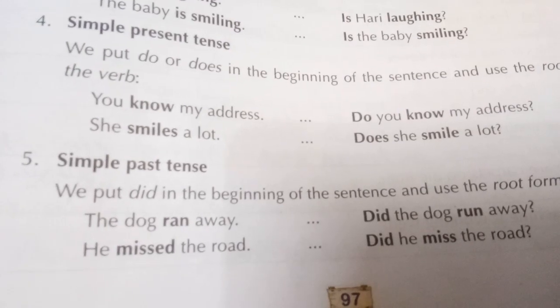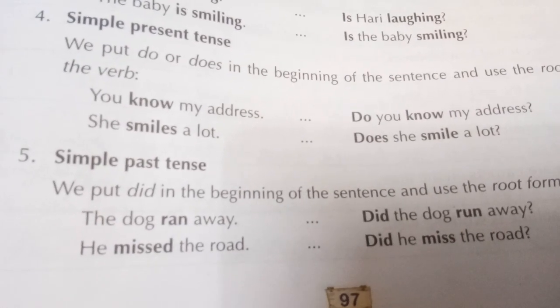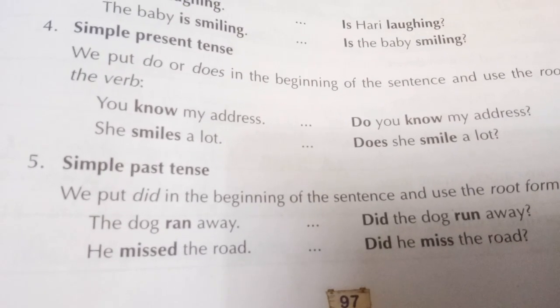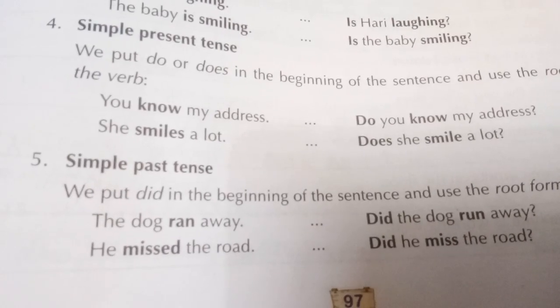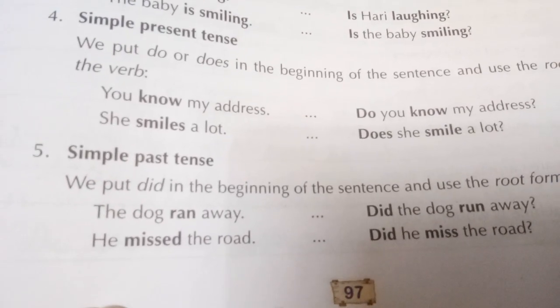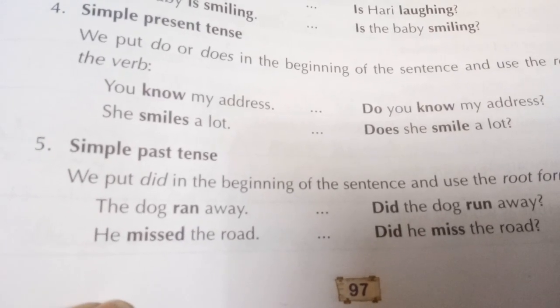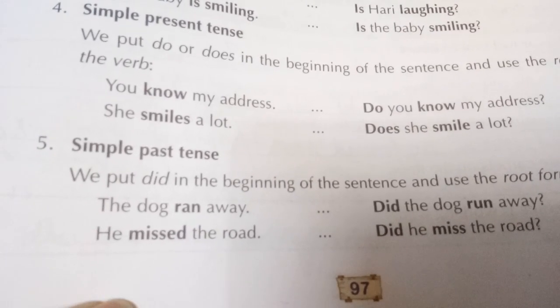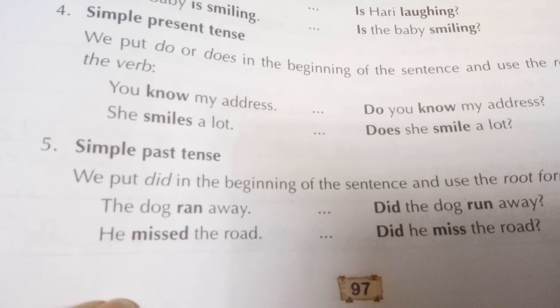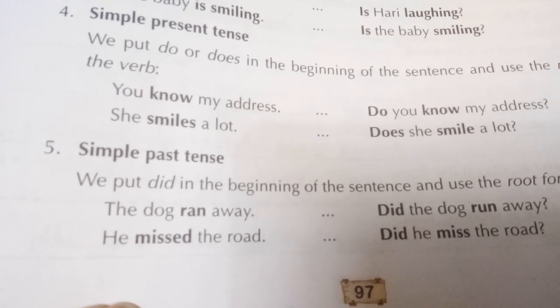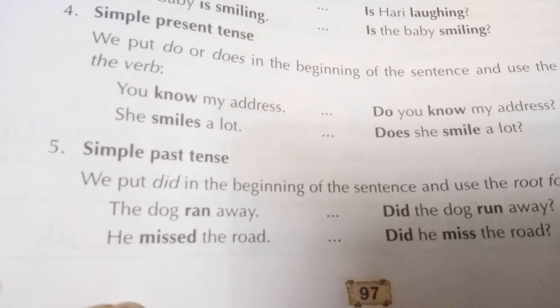In case of simple present tense, you know my address. Here what we have to do is, we have to see if the subject is I, we, you, they or plural.